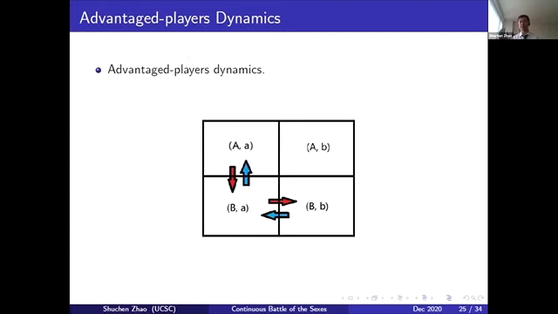Similarly, if they start with BB, then the column player will switch first, because this dynamic is actually led by the advantaged players. And the transitions mostly happen between the Nash and the BA mismatch.